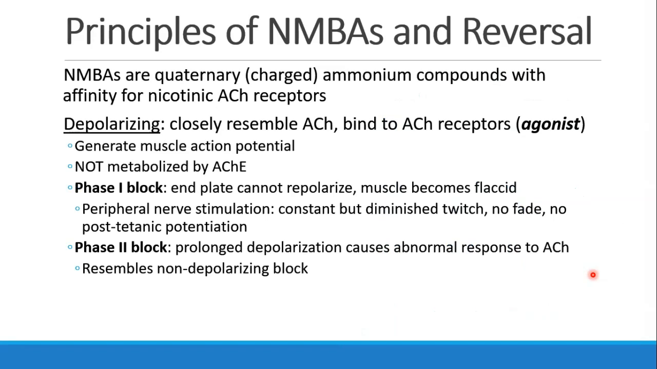When we talk about neuromuscular blocking agents, we're talking about quaternary charged ammonium compounds that have affinity for the nicotinic acetylcholine receptors. There are 2 kinds of neuromuscular blocking agents. The first are the depolarizers. These drugs look like acetylcholine, have a similar structure, and they are agonists. They bind to the acetylcholine receptor and activate it.